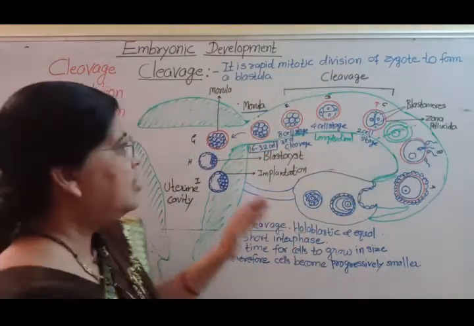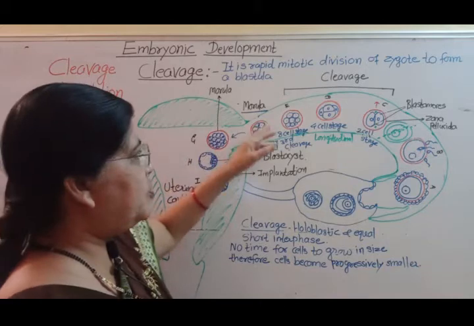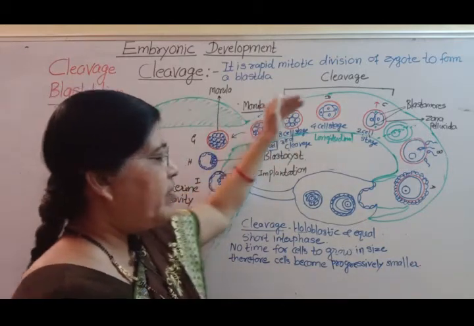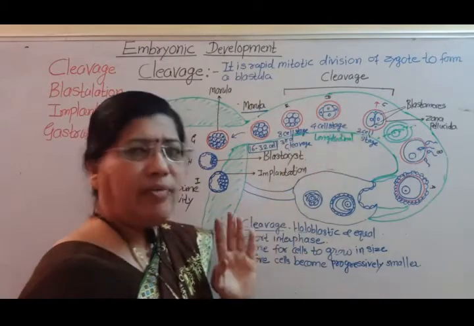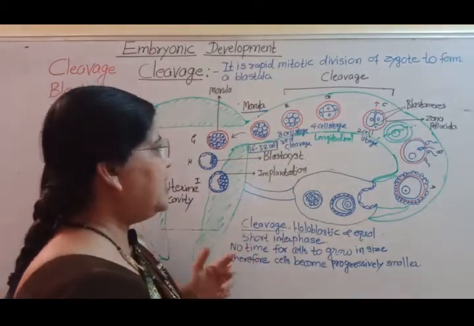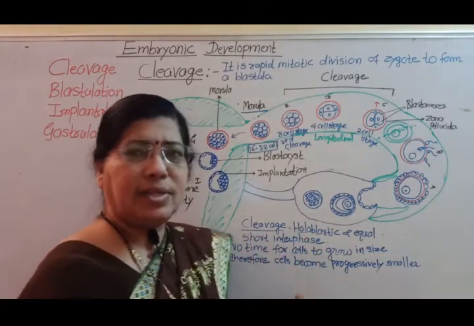Wrong site means, if the zona pellucida ruptures when the embryo is in the fallopian tube, then what will take place? It will lead to a very serious condition, and that is tubal pregnancy.